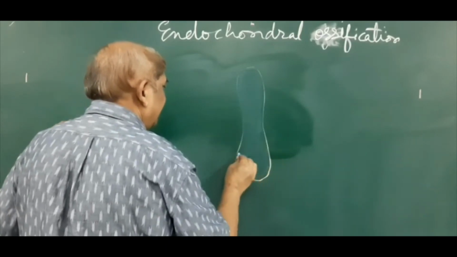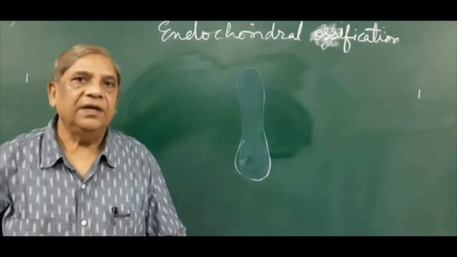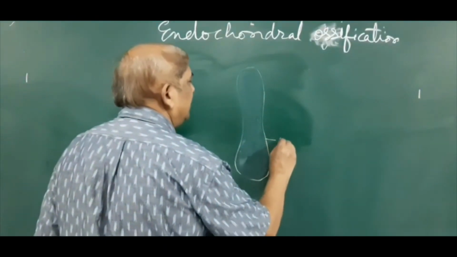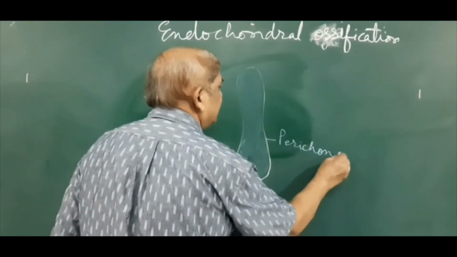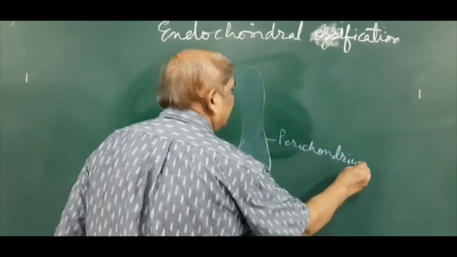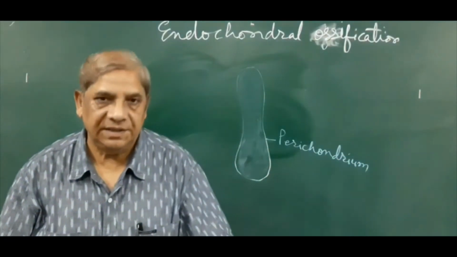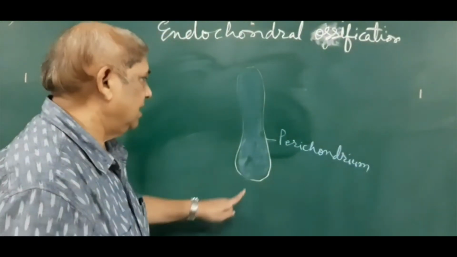So the model of the radius is first a hyaline cartilage, and this is covered by a membrane called the perichondrium. That is the fibrous membrane which covers hyaline cartilage anywhere in the body, except the articular cartilages.